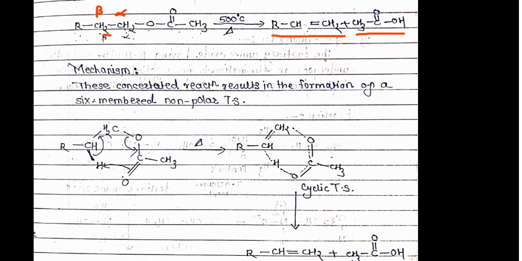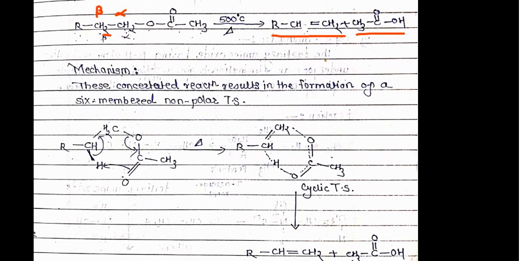This concerted reaction results in the formation of a six-membered non-polar transition state. Here we can see that this reaction is a concerted reaction, that is, bond formation and bond breaking take place simultaneously.